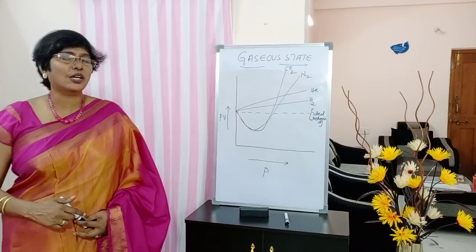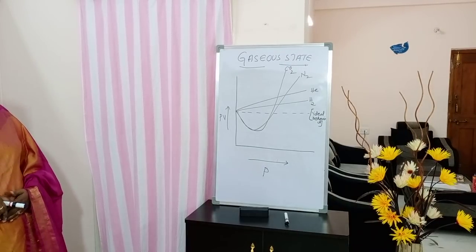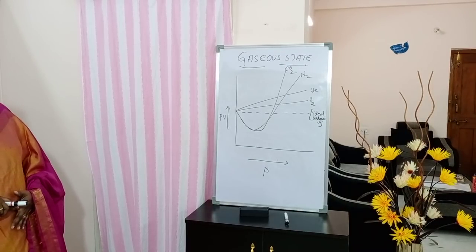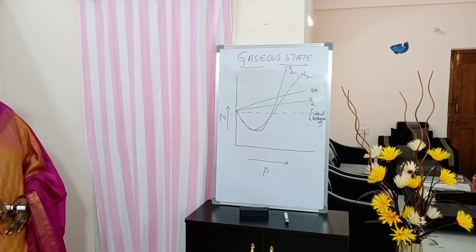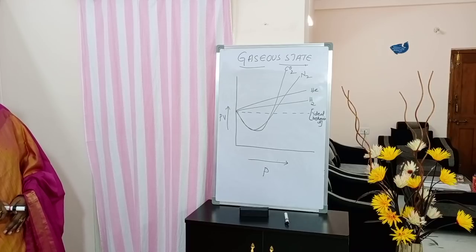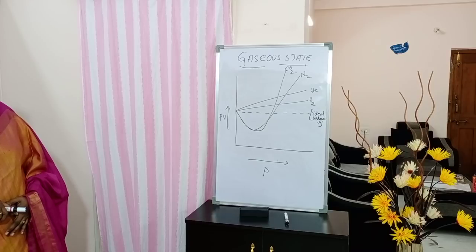A straight dotted line. The gases shown here: hydrogen, helium, nitrogen, carbon dioxide.